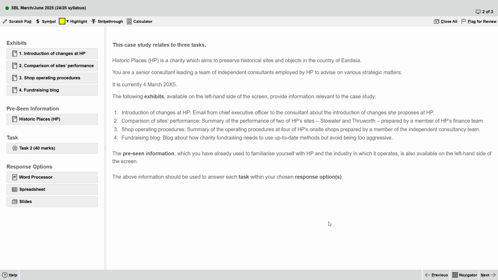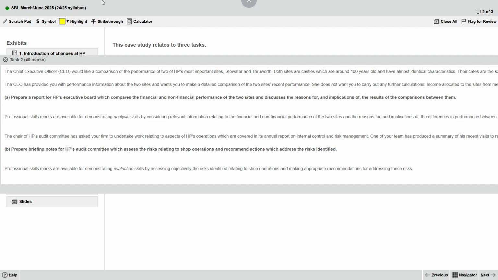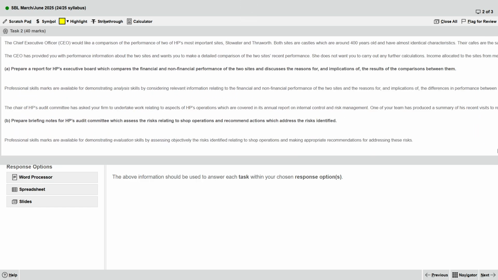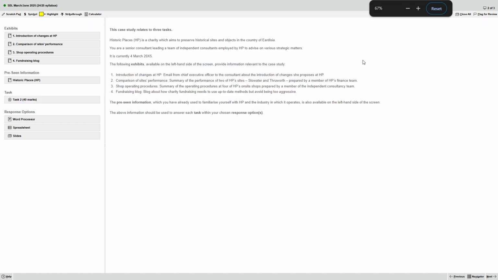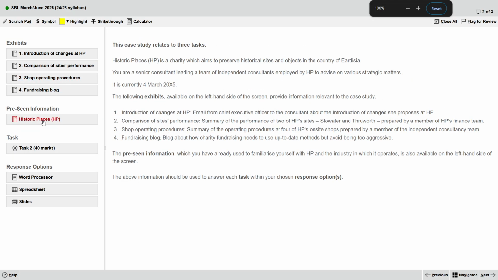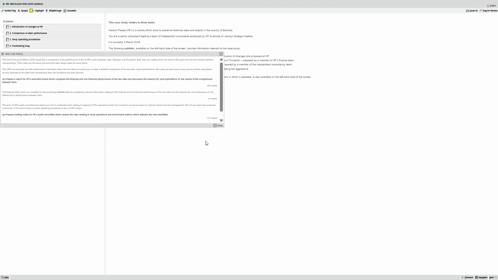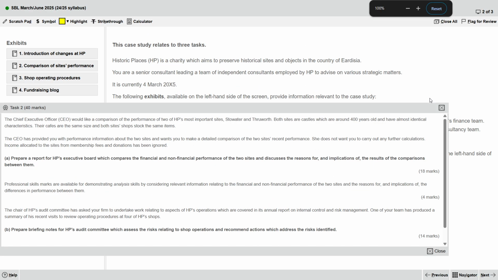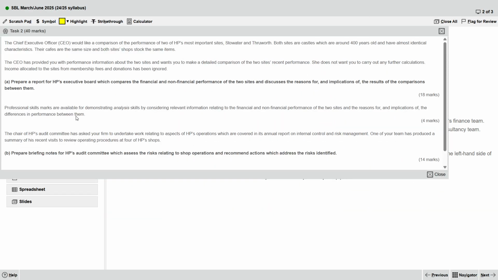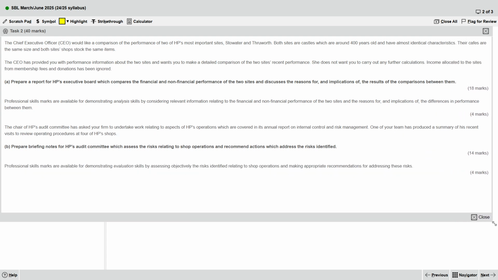So let's go to task 2 and then quickly highlight the professional words and also repeated words. Sometimes it's very weird. Wait, let me shrink down a bit. Okay, let's continue. So what does he want us to say? Task 2.